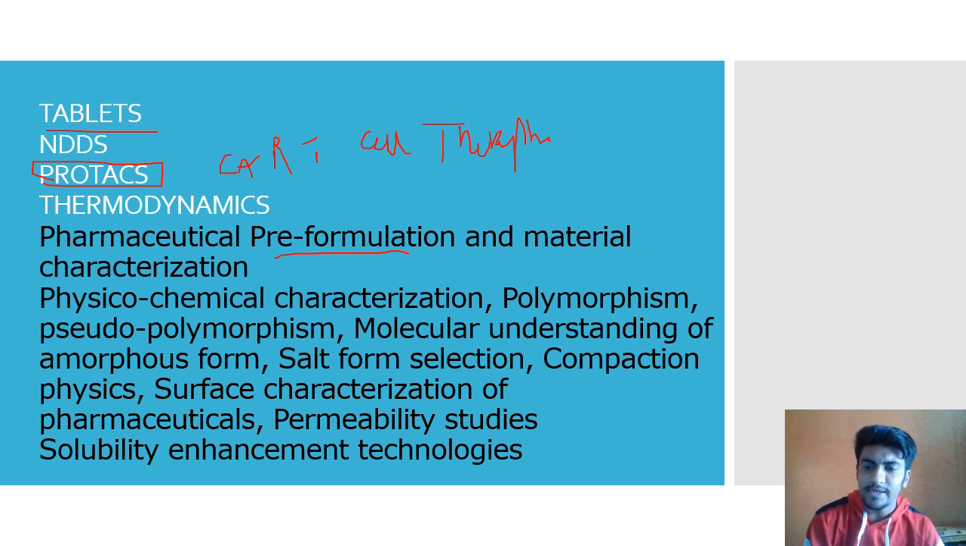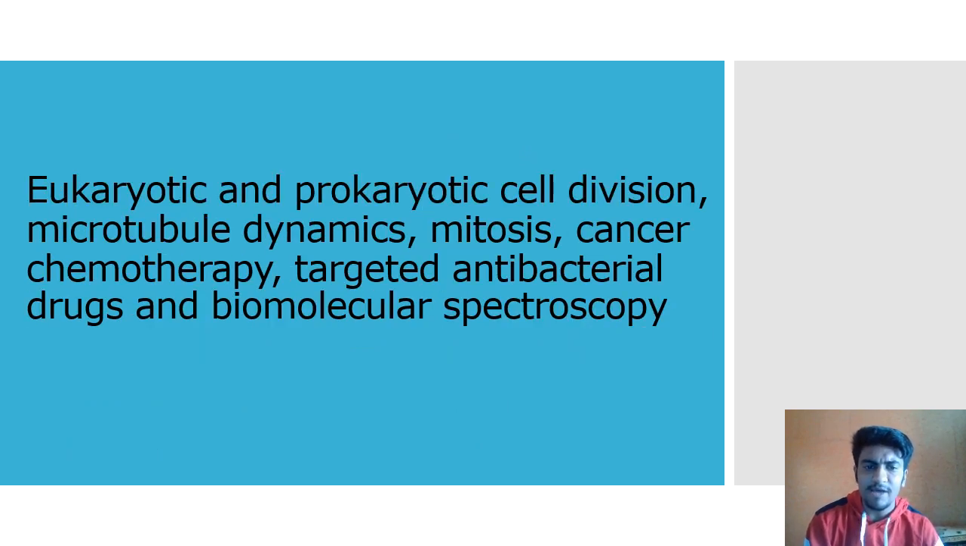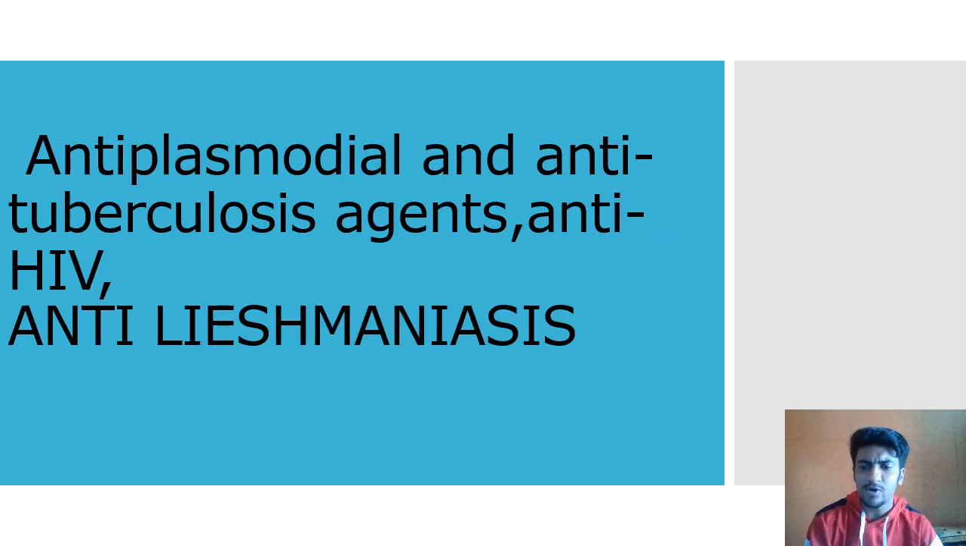Complexation, so like cyclodextrin, alpha, beta, gamma cyclodextrins have been used, so you should be knowing about them. Then up we have mitosis, cancer, chemotherapy, antibacterial drugs. All these things are very important. Then antiplasmodial, anti-leishmaniasis drugs, anti-tuberculosis. Leishmania is a specific thing, extra thing जो आपको करनी है. Like we have sodium stibogluconate, pentamidine and all that is used in leishmania. So you should be aware about those drugs.